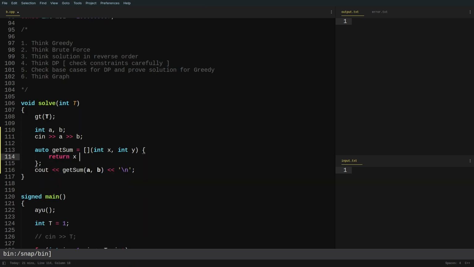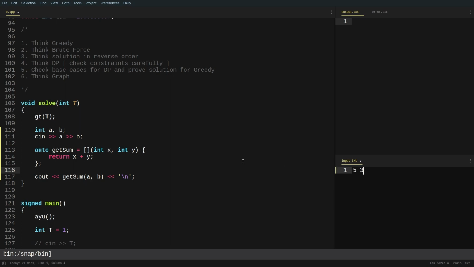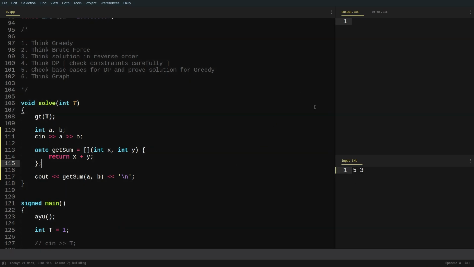So I just have to return x plus y, right? So this will be the code. Now let me just write some input. So let's say 5 and 3 is the input, and when I run this code, you see 8 is the output, right? So what is essentially going on here is, this is an auto keyword, and we'll talk about this